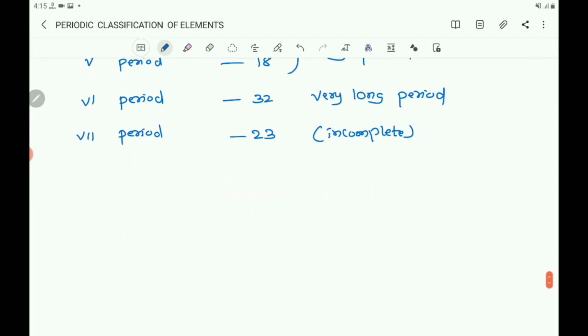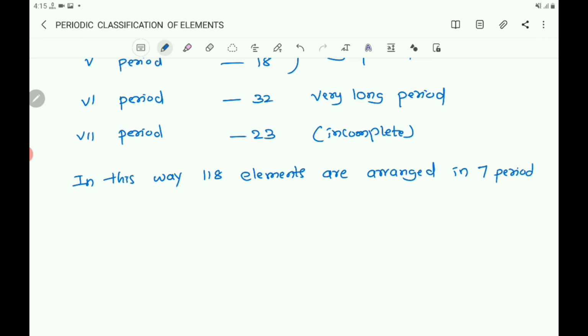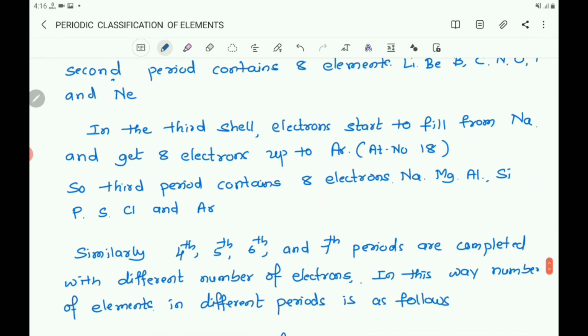In this way, 118 elements are arranged in 7 periods. In this way, 118 elements are arranged in how many periods? In 7 periods. That is about the periods.